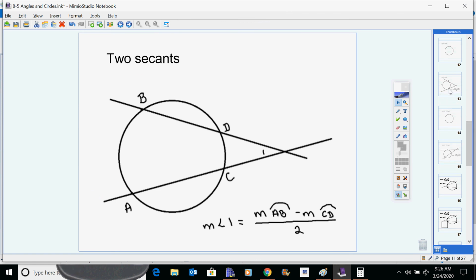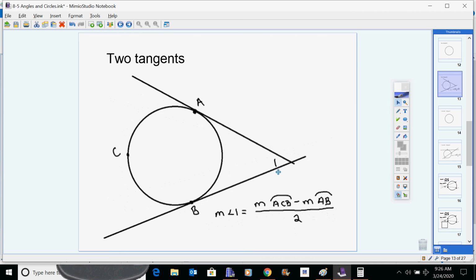It also works for a tangent and a tangent. You're still going to subtract and divide by 2. So I have this arc ACB minus arc AB divided by 2 will give me this angle. And finally, it also works if you have a tangent and a secant. The key is that they're intersecting outside the circle for the subtracting one.